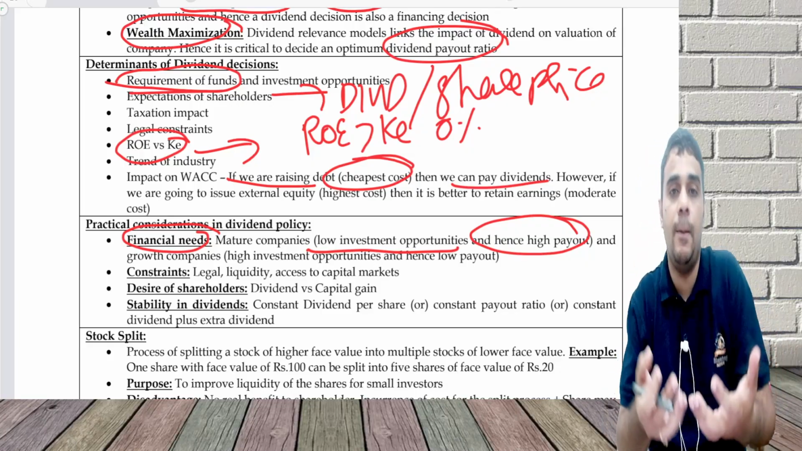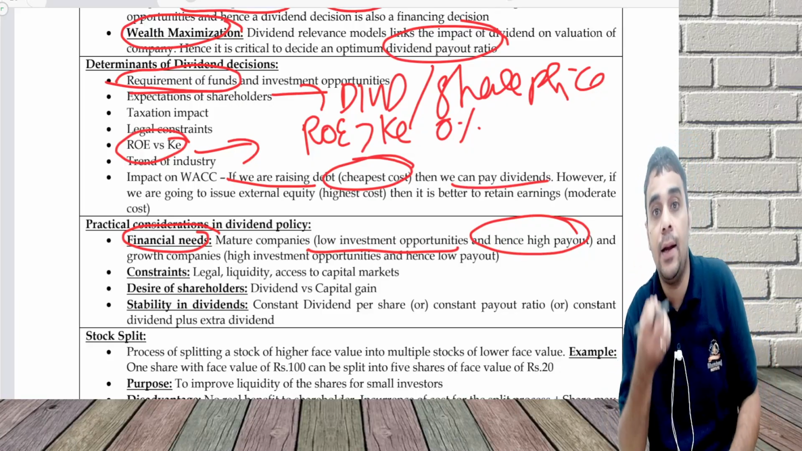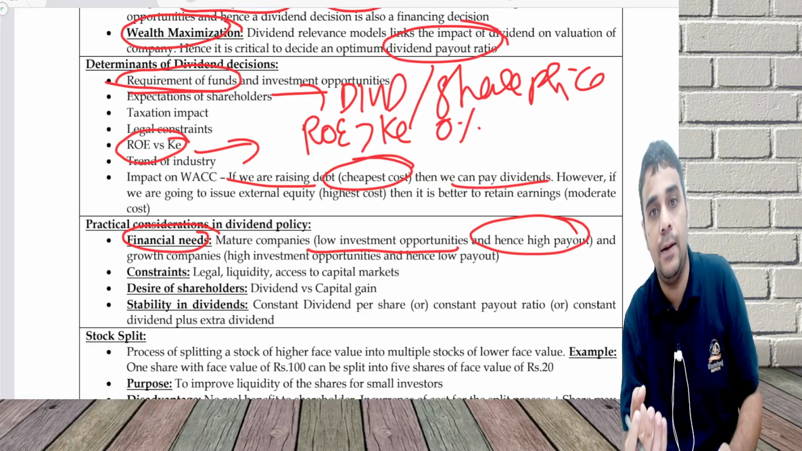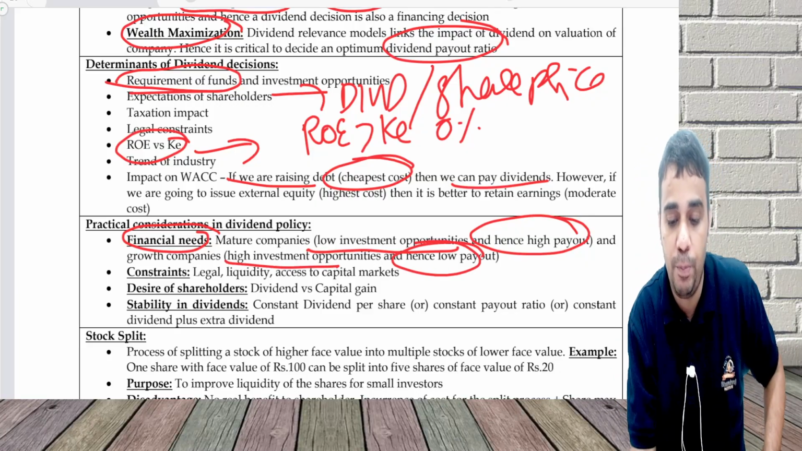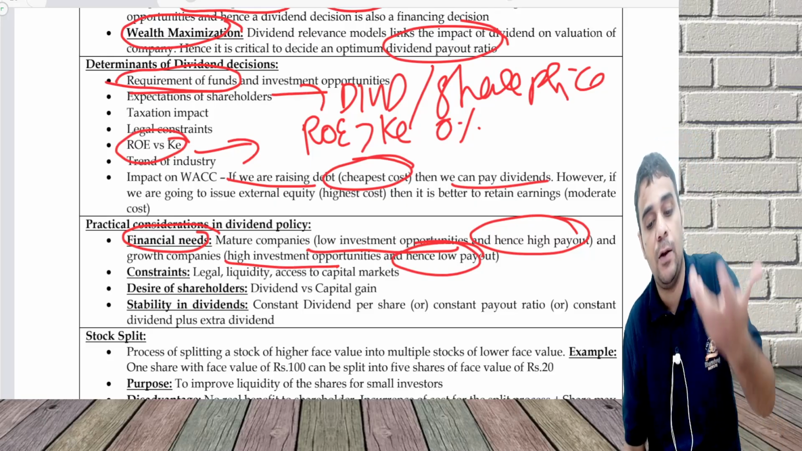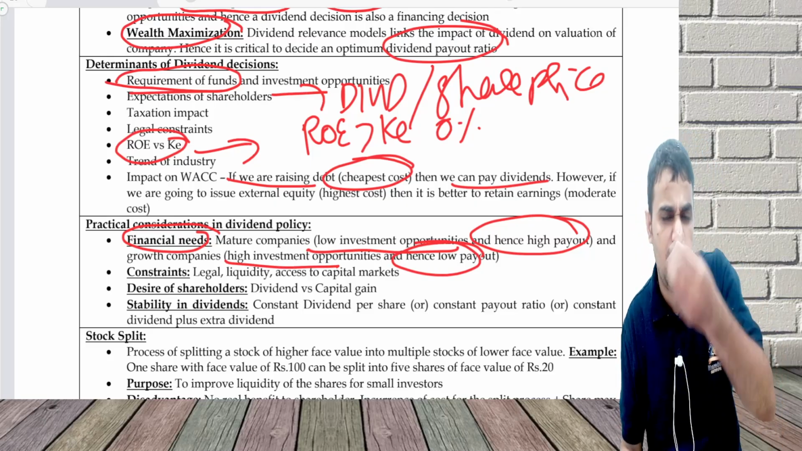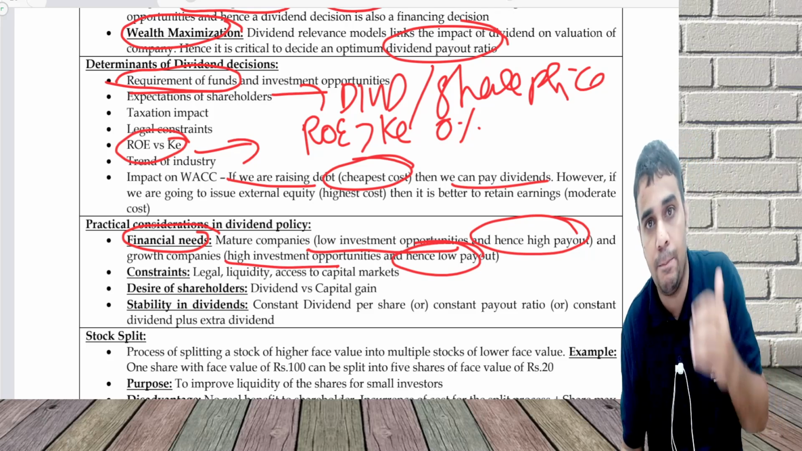A growing company, a newer company, a technology company, an AI company which has just started, will have high investment opportunity, low payout. TCS, Infosys may not have that many investment opportunities, so they may go for high payout. They are a mature company.